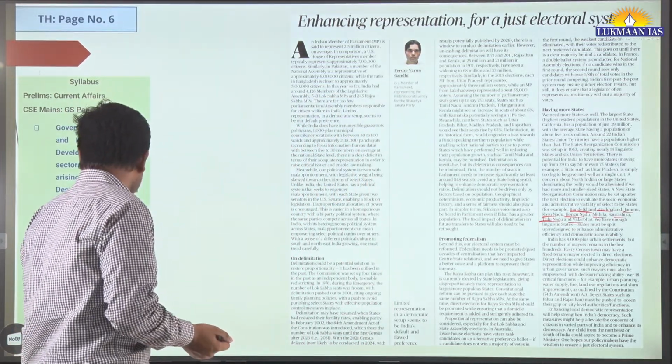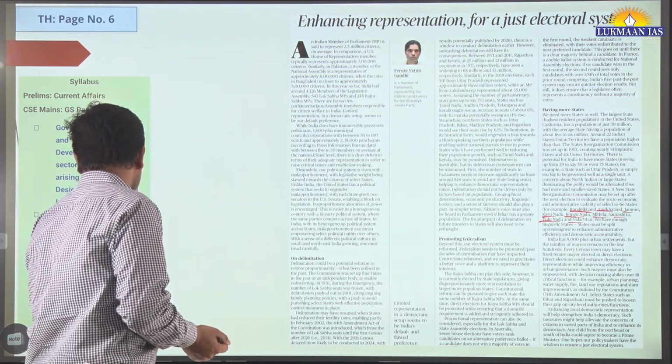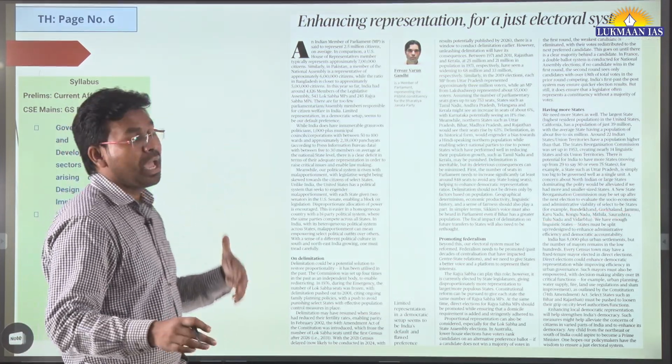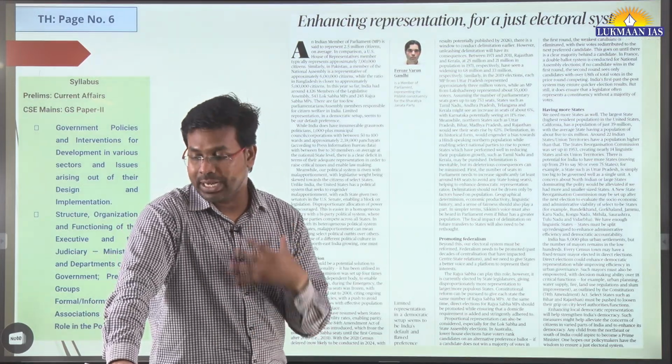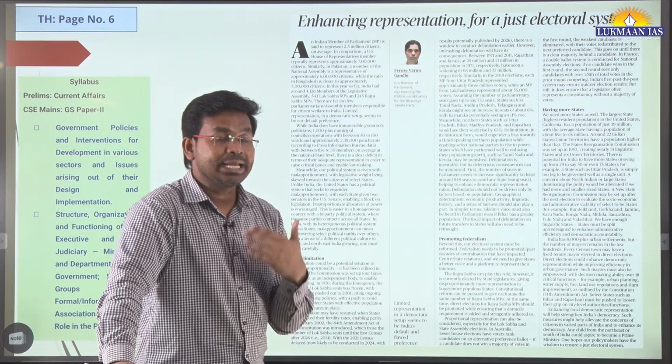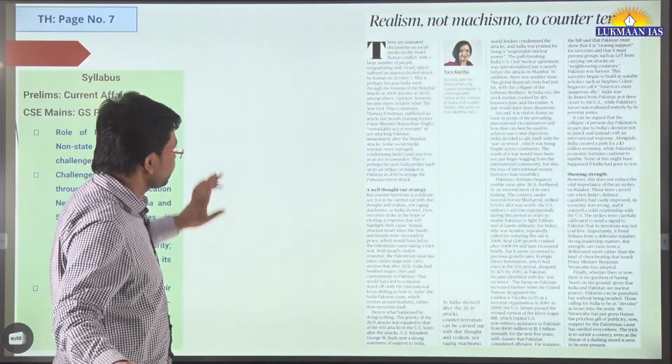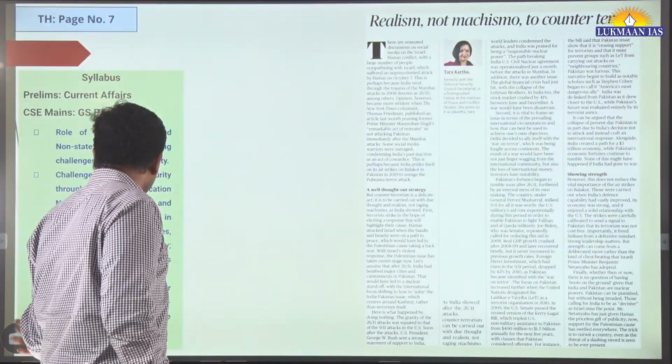So this article is, let's say, full of suggestions, right? Full of suggestions related to how we enhance the representation and how we go for a just electoral system in our country. Now with this we will move to another article.